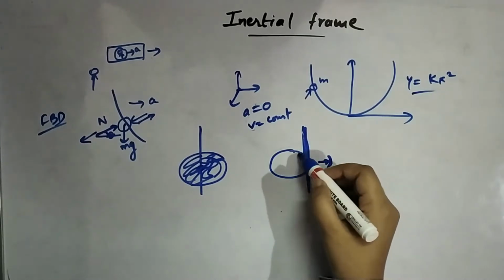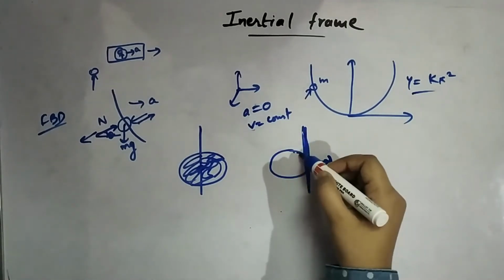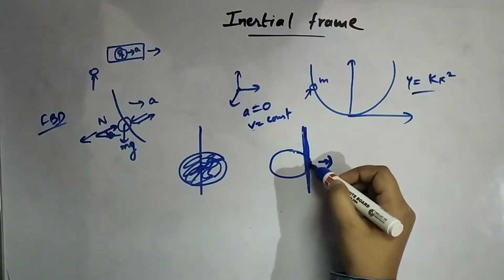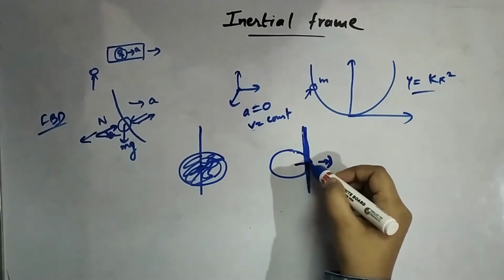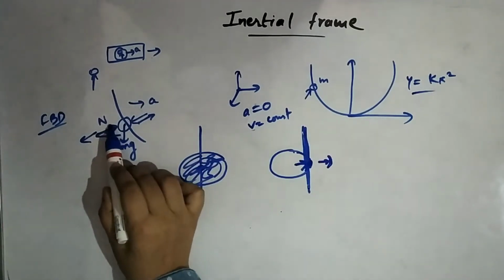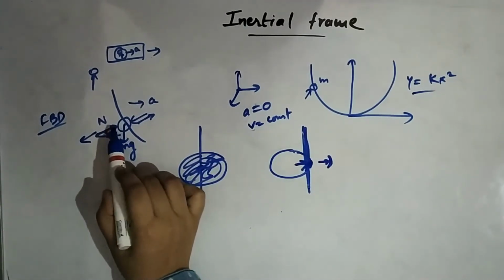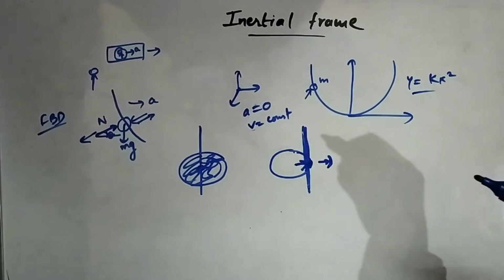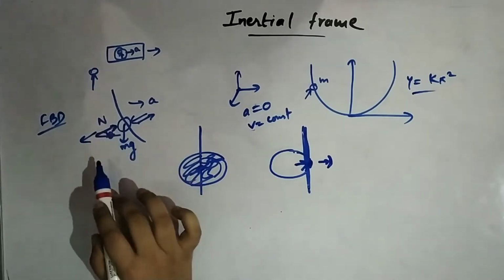Since this wire is applying the force on the bead, the force should be acting towards the bead, which is in this direction, right? Anyway, you can understand that the wire is carrying the bead, so it will pull it in this direction, so the normal force should be in this direction.